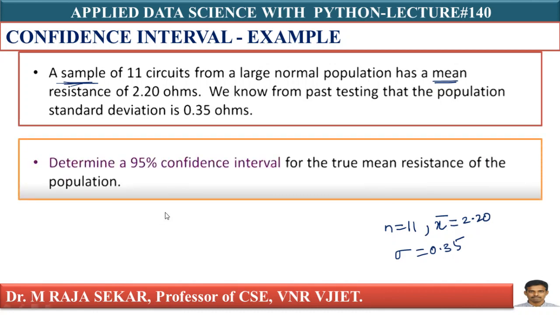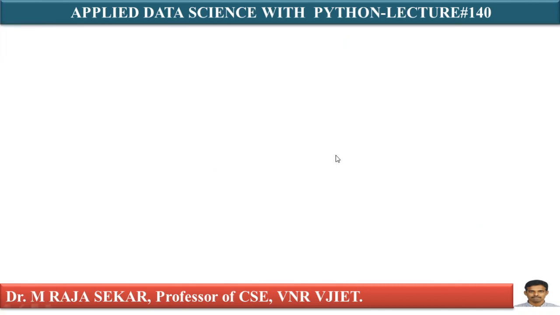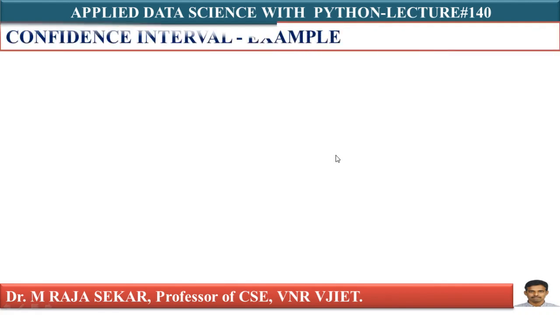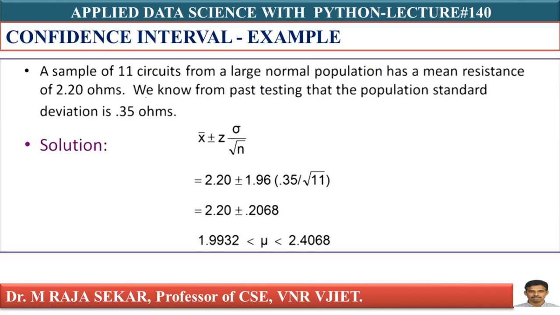What we have to do? Determine the 95% confidence interval. Means we must construct a 95% confidence interval. For whom? For the true mean resistance of the population. Just try to identify these parameters so that we can construct the 95% confidence interval.